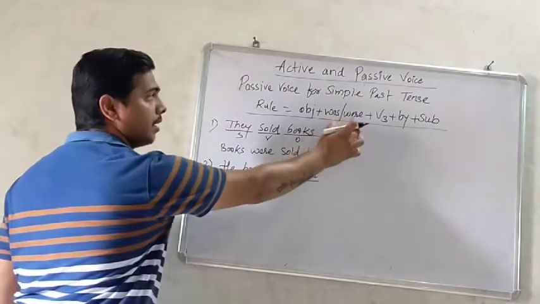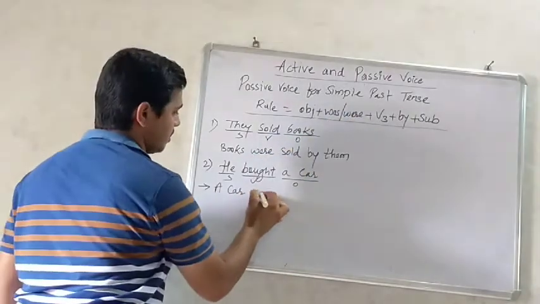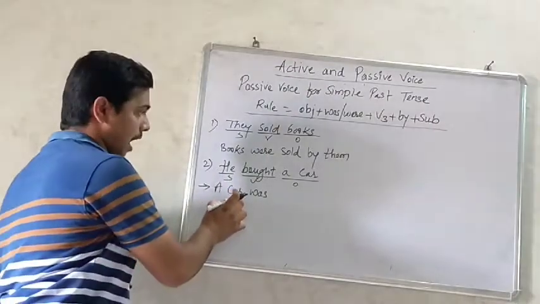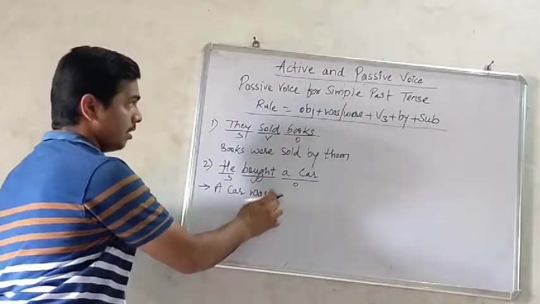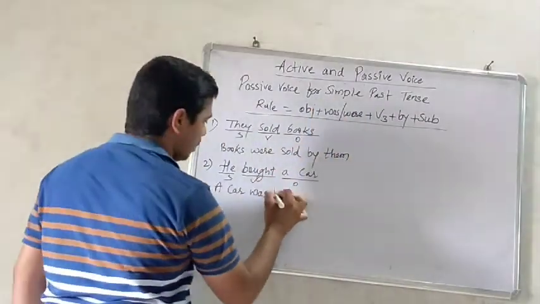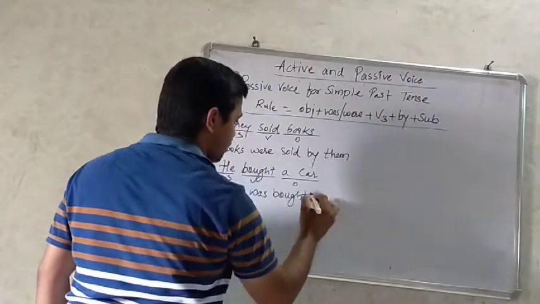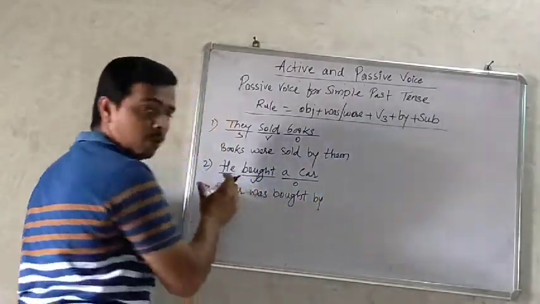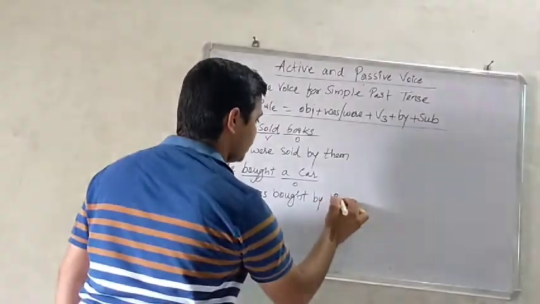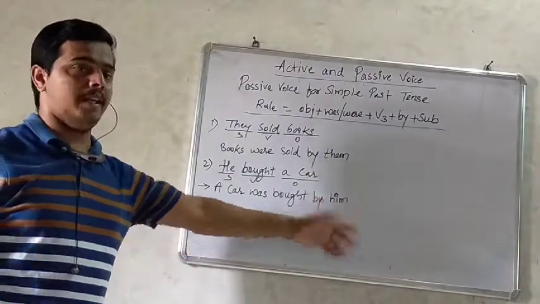Then the helping verb, a car was, because car is singular. Then the third form of the verb, that is bought. A car was bought, preposition by whom? By him. He changes into him. A car was bought by him.